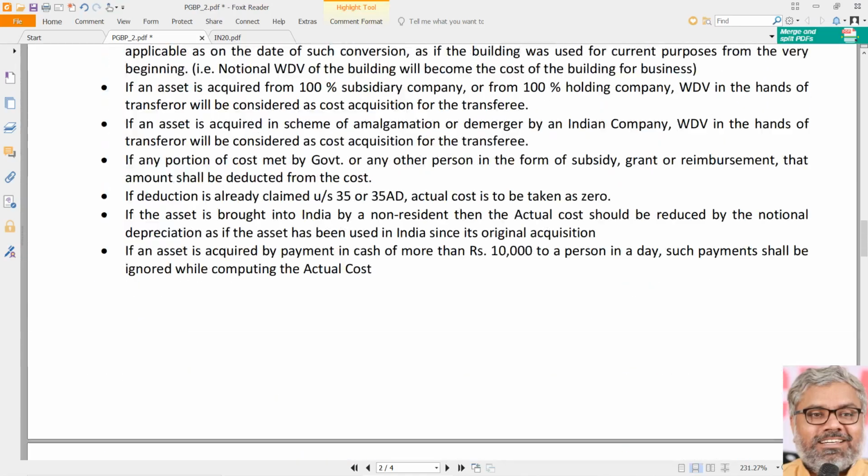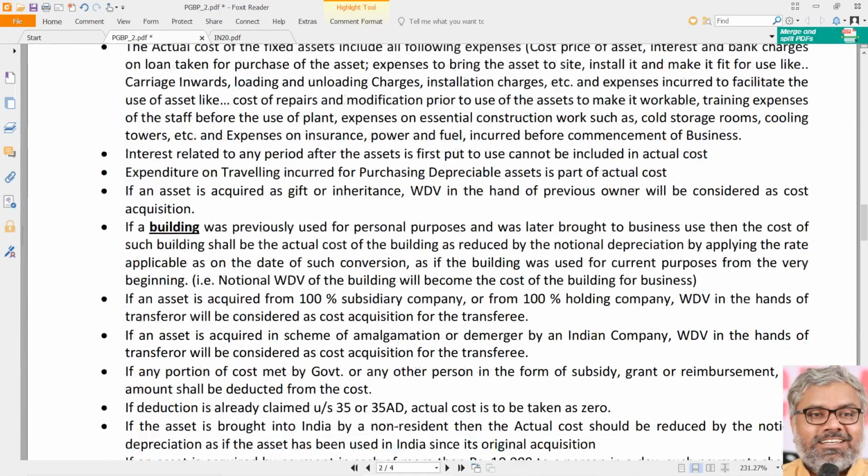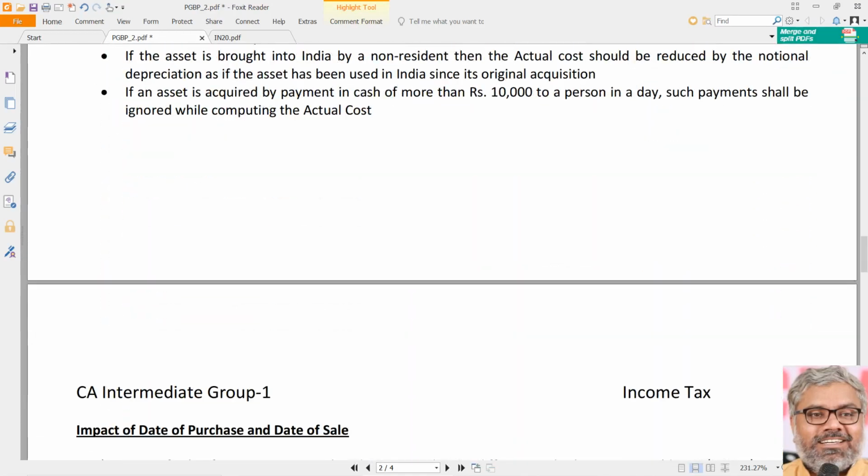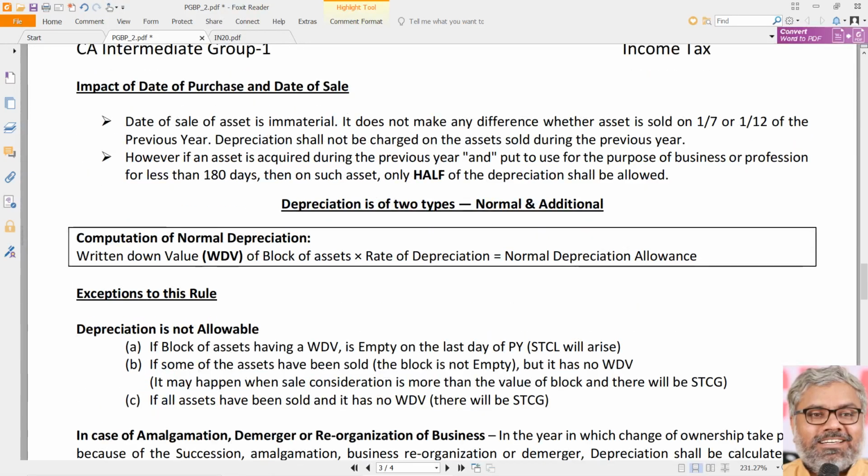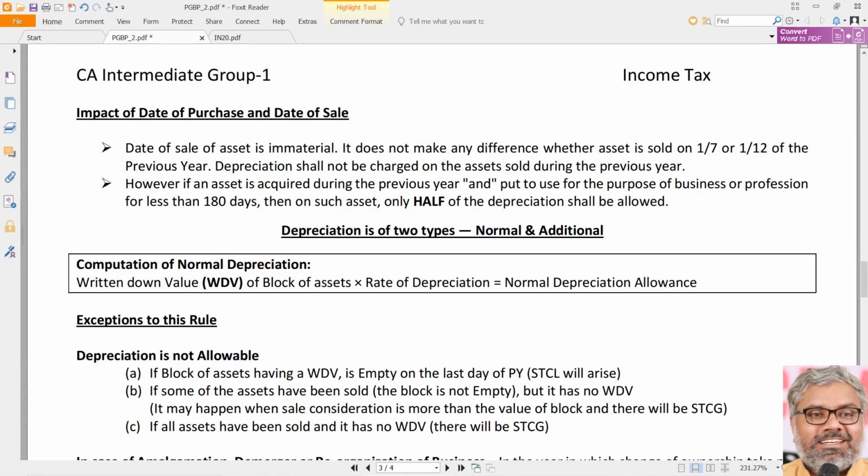Now we will come to this actual cost concept and discussion in the next session. That is a detailed discussion that is required. But the point again here is core points of section 32. Let us continue.